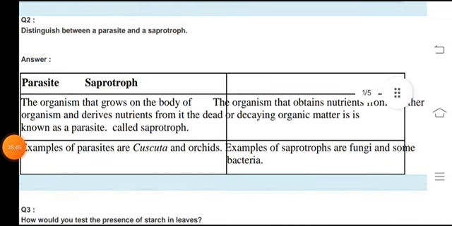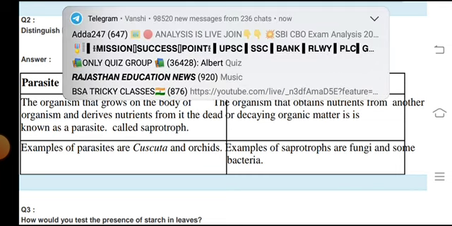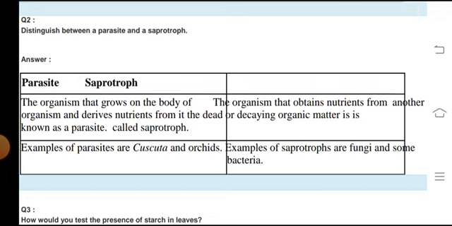Distinguish between parasites and saprotrophs. Parasites: organisms that grow on the bodies of other organisms and derive nutrition from them are known as parasites. Saprotrophs: organisms that obtain nutrition from dead or decaying organic matter.